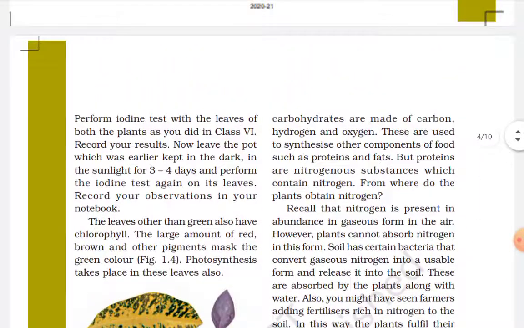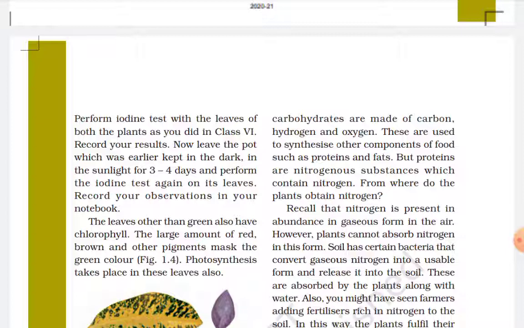The carbohydrates are made up of carbon, hydrogen and oxygen. These are used to synthesize other components of food such as proteins and fats. But proteins are nitrogenous substances which contain nitrogen. From where do the plants obtain nitrogen? Recall that nitrogen is present in abundance in the gaseous form in the air.